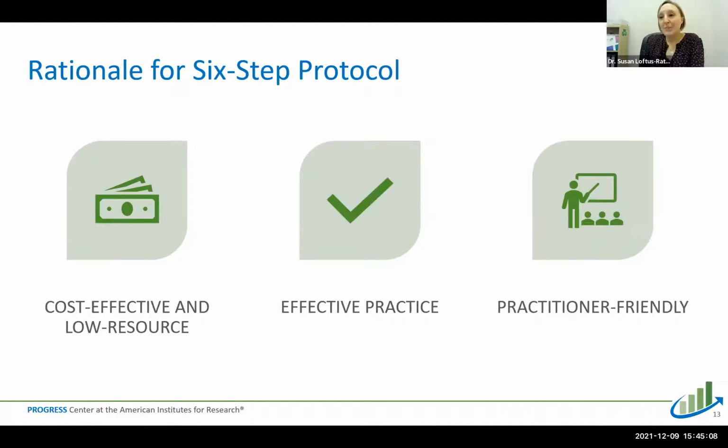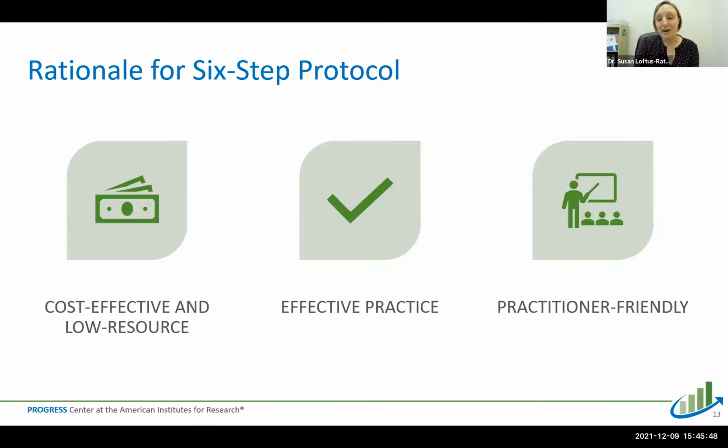So we came up with this protocol because we saw the research that shows that this is a good practice with good outcomes, but there really wasn't anything practical to help teachers to implement this. So we decided to create something that we think is easy to use and is cost effective. So the materials, the forms are available for download and can just be printed out. It does not take a lot of resources. Really, the only resource is a little bit of extra time at the end of a typical progress monitoring session.